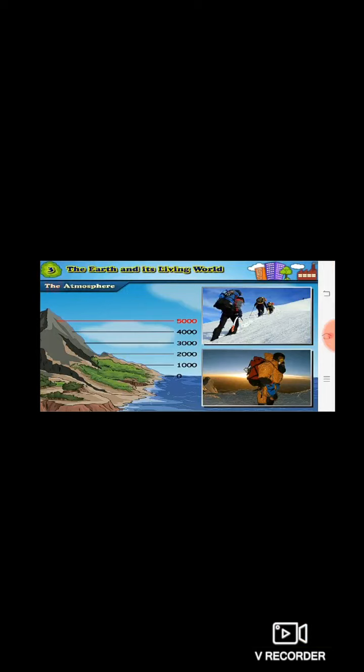So when they are at the bottom they are getting sufficient amount of air or oxygen for breathing, but as they are going away from the surface or going at the height of the mountain, the air starts becoming rare. It means less amount of oxygen they get. So to keep them safe they have to carry oxygen cylinders with them. Even temperature decreases, it becomes cooler there. So mostly you can see the mountaineers carrying oxygen in cylinders. So now we'll go for the next layer, that is stratosphere.